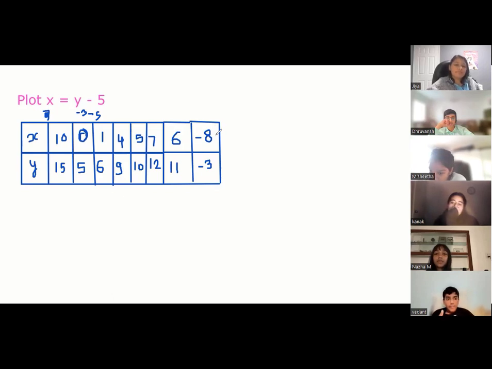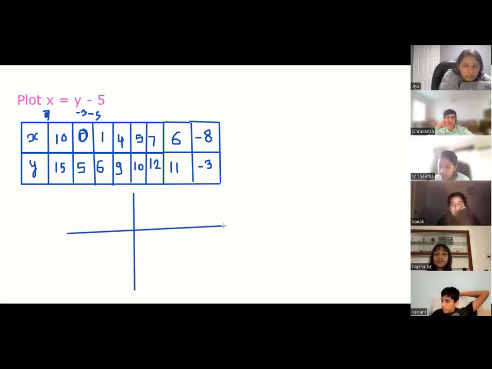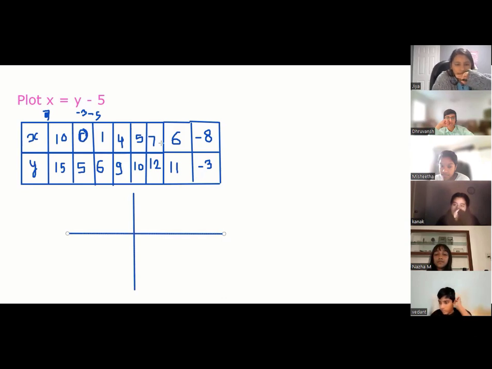So guys, we got a lot of points, right, Vedant? So plotting this is easy or not? You all know how to plot this. I'll just make a rough diagram. So quickly tell me, Gia, the first point, this point, which quadrant? 1, 2, 3, 4, or where? Quadrant 1. So let's say 10 is this much, 15 somewhere here. Okay. Just imagine.